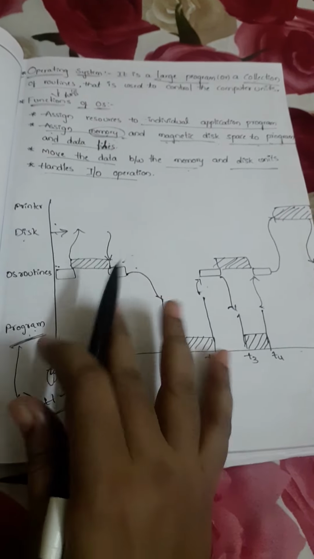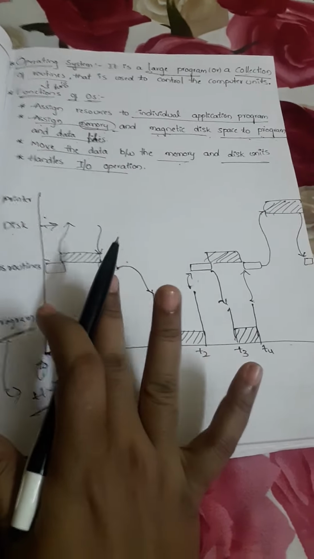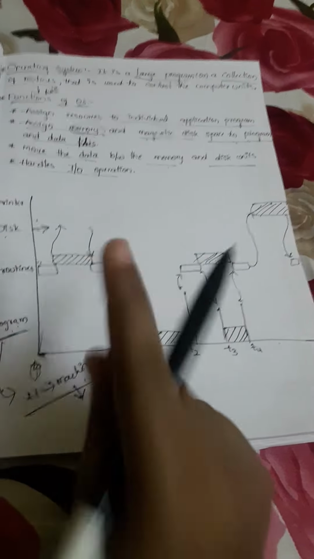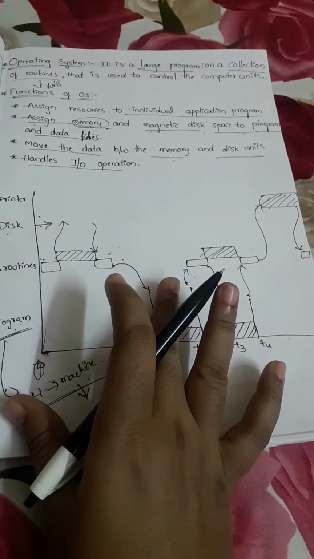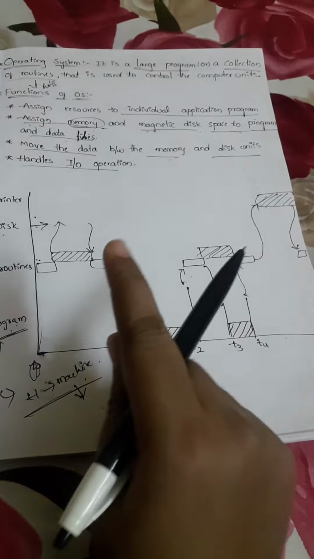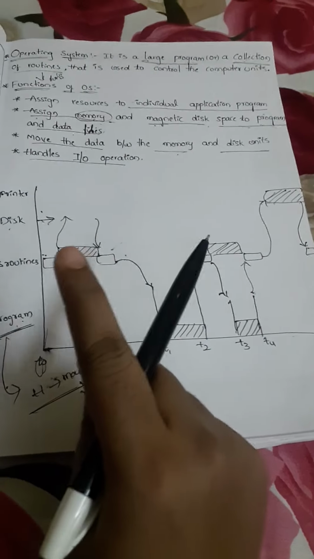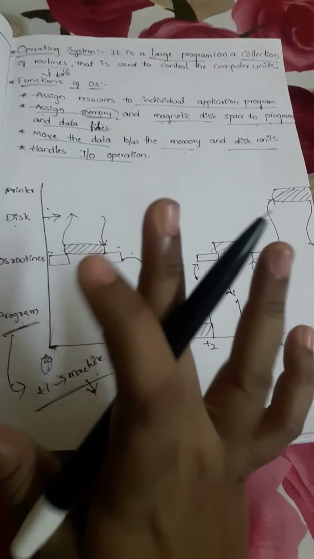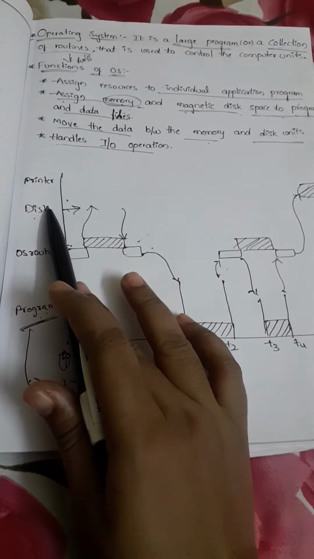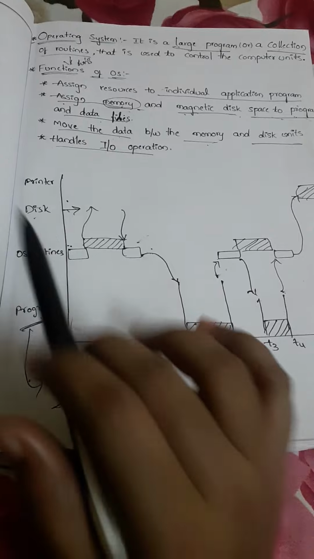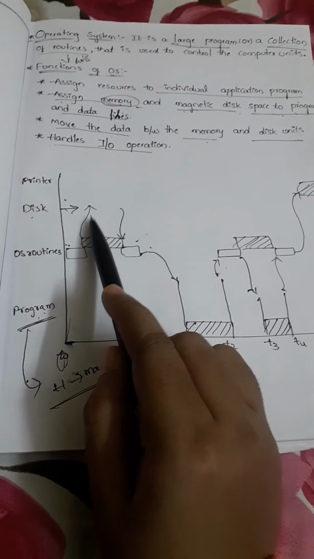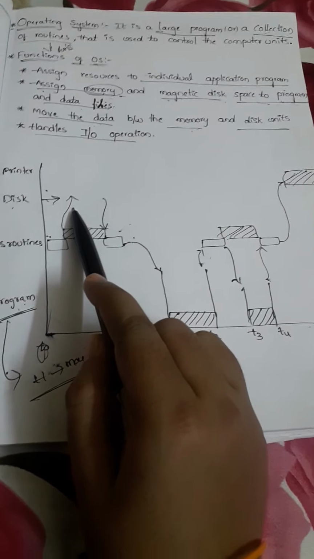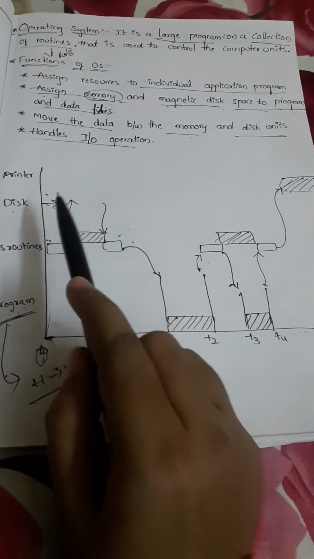Once the translating is completed, the OS issues the control signal to perform the execution. Only after storing the machine codes in disk, the execution is started.